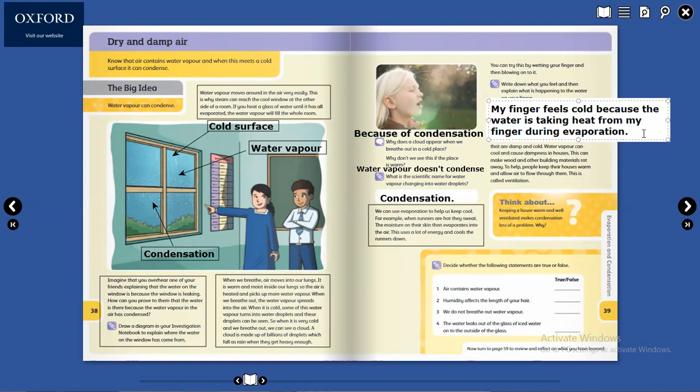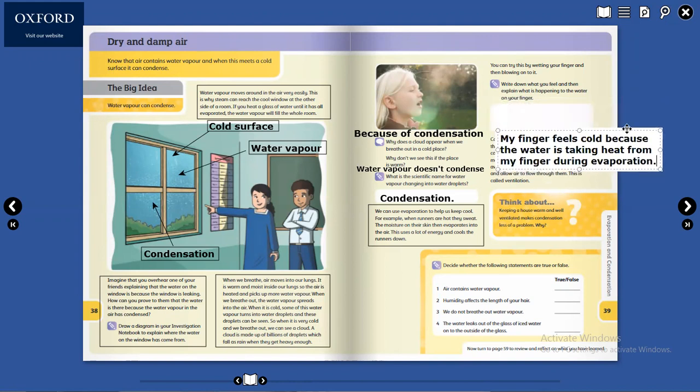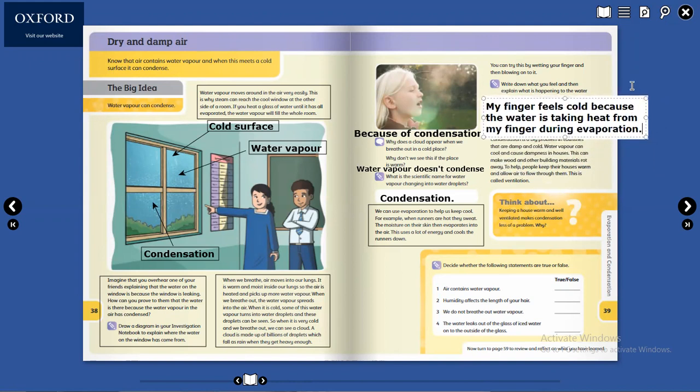So this is the right thing to write here: my finger feels cold because the water is taking heat from my finger during evaporation. Okay, then this was the part of this question. And here you can see this is condensation. You can copy that.